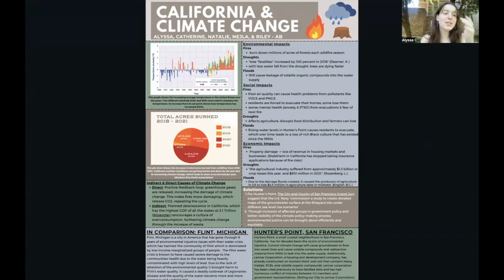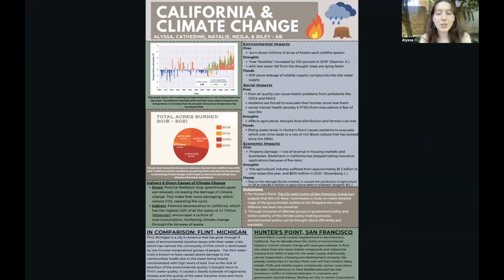Hi, our topic was climate change and its effects in California. Our first graph shows the increasing average temperature in the United States over the years. Two different satellite methods, the UHS and the RSS, were used to measure the temperature and its increase from its set point, which shows how temperature has increased from climate change.